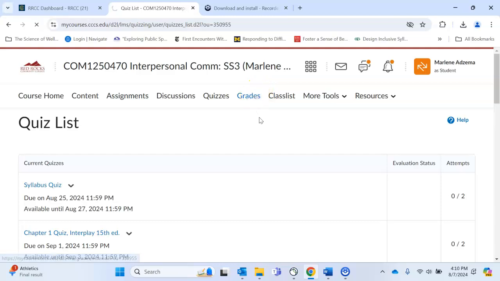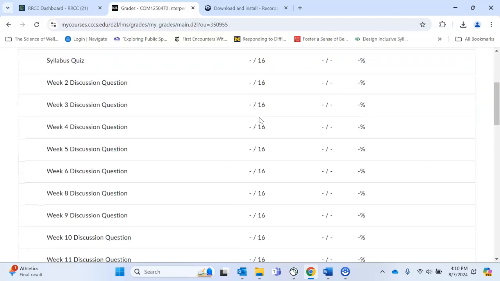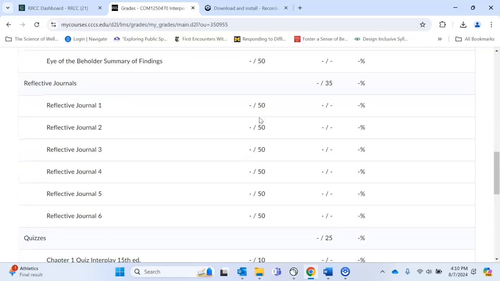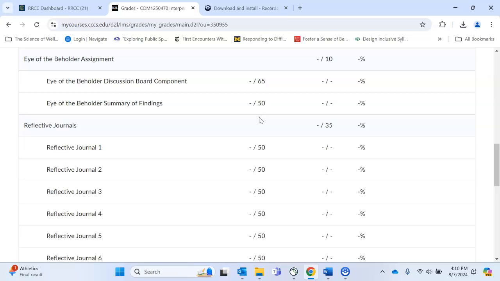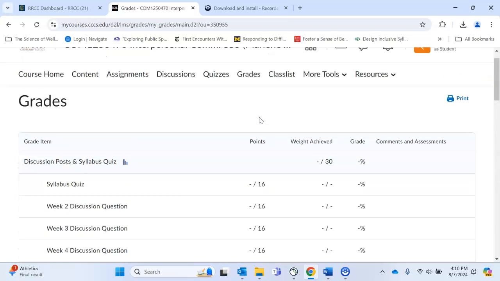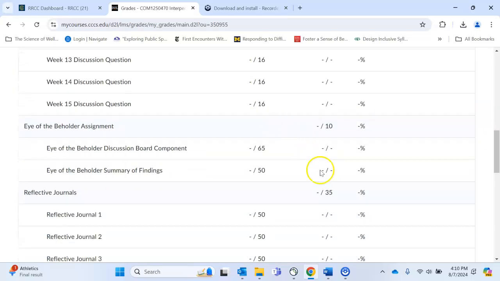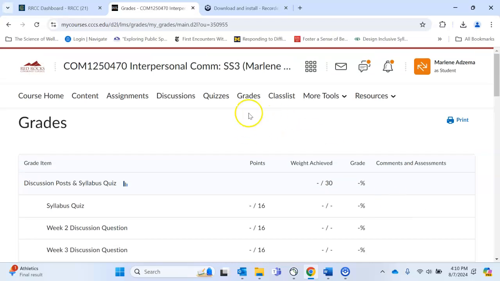Here's a list of grades. I will keep the grades updated as we go. I'm pretty quick about getting things graded, but I do say give me 2 weeks. So within 2 weeks, any written assignment will be graded. You'll see rubric content and then any comments over here.